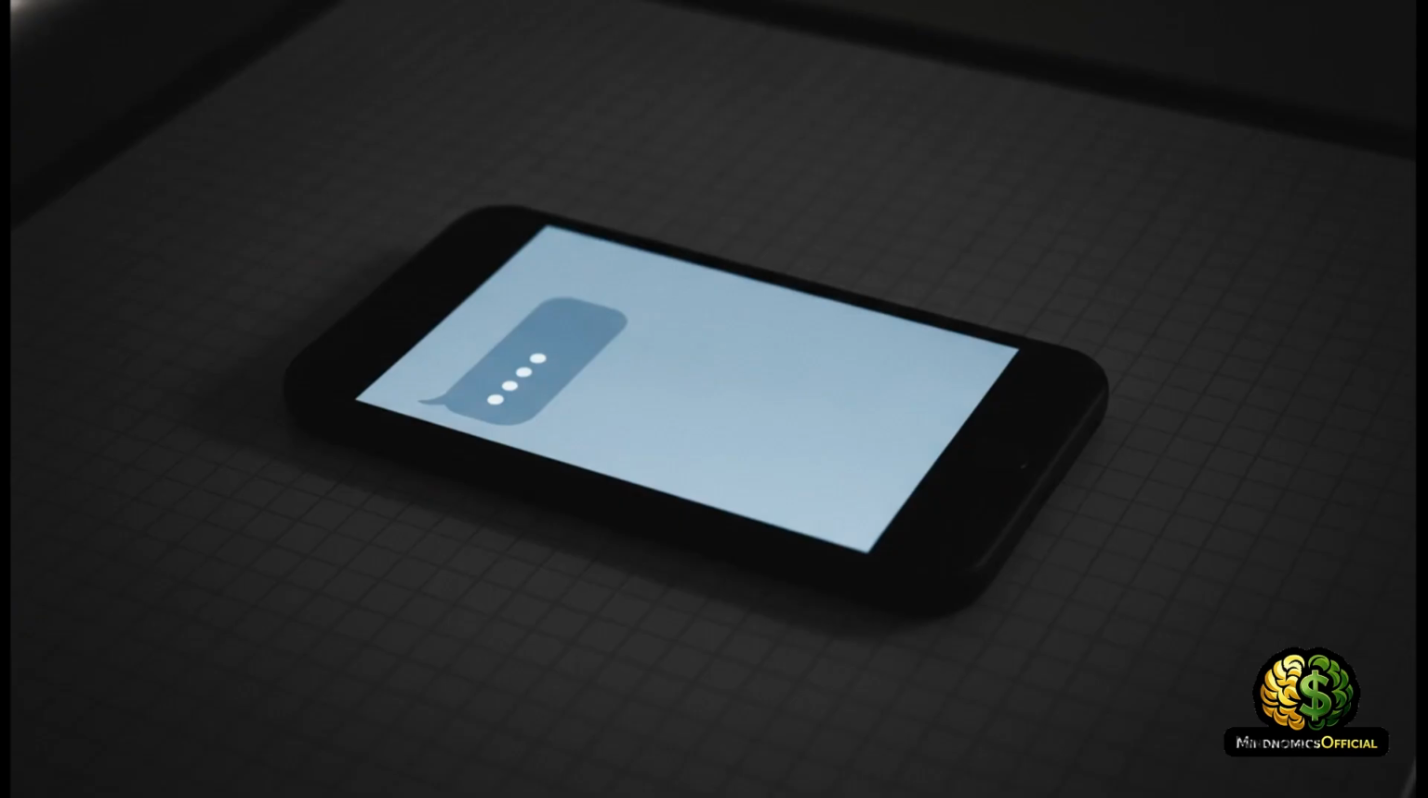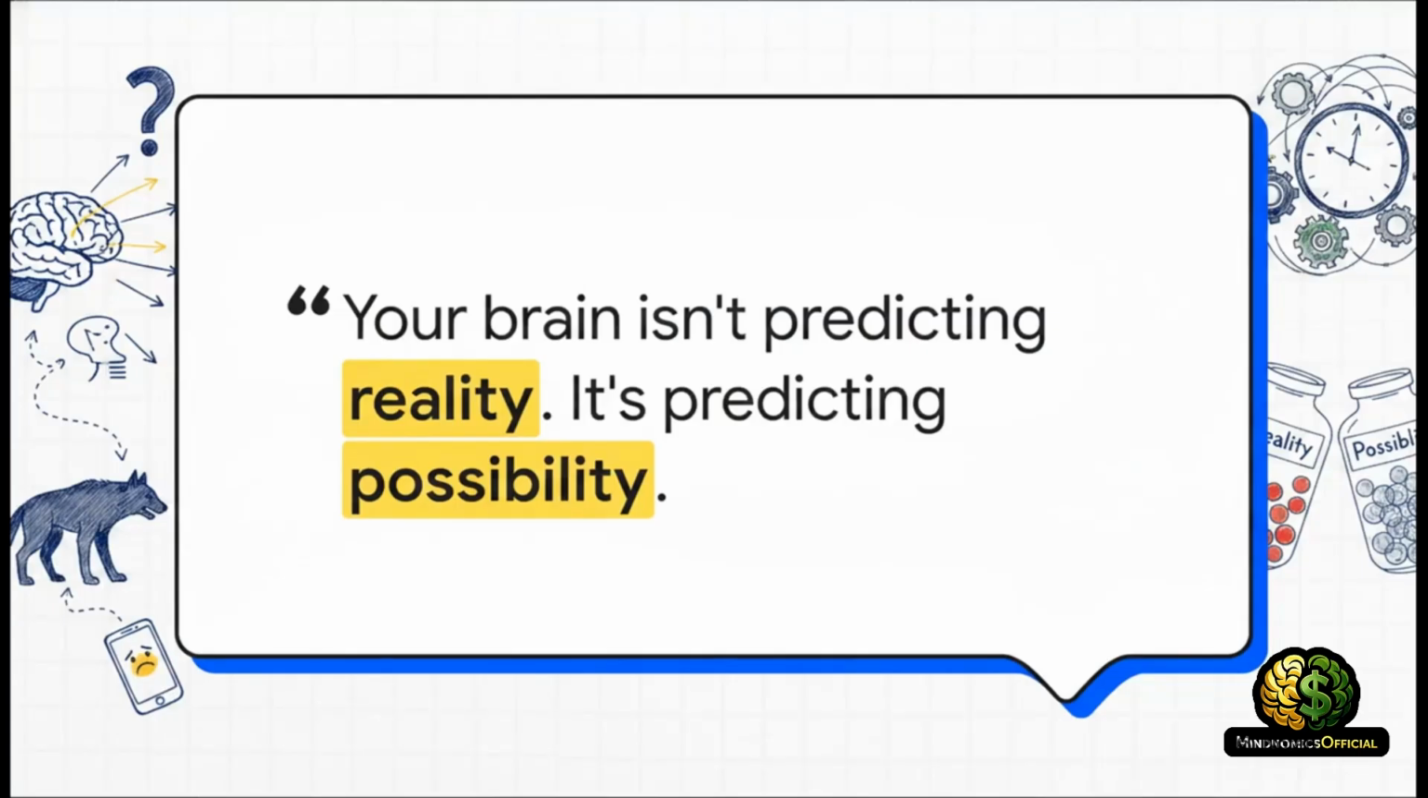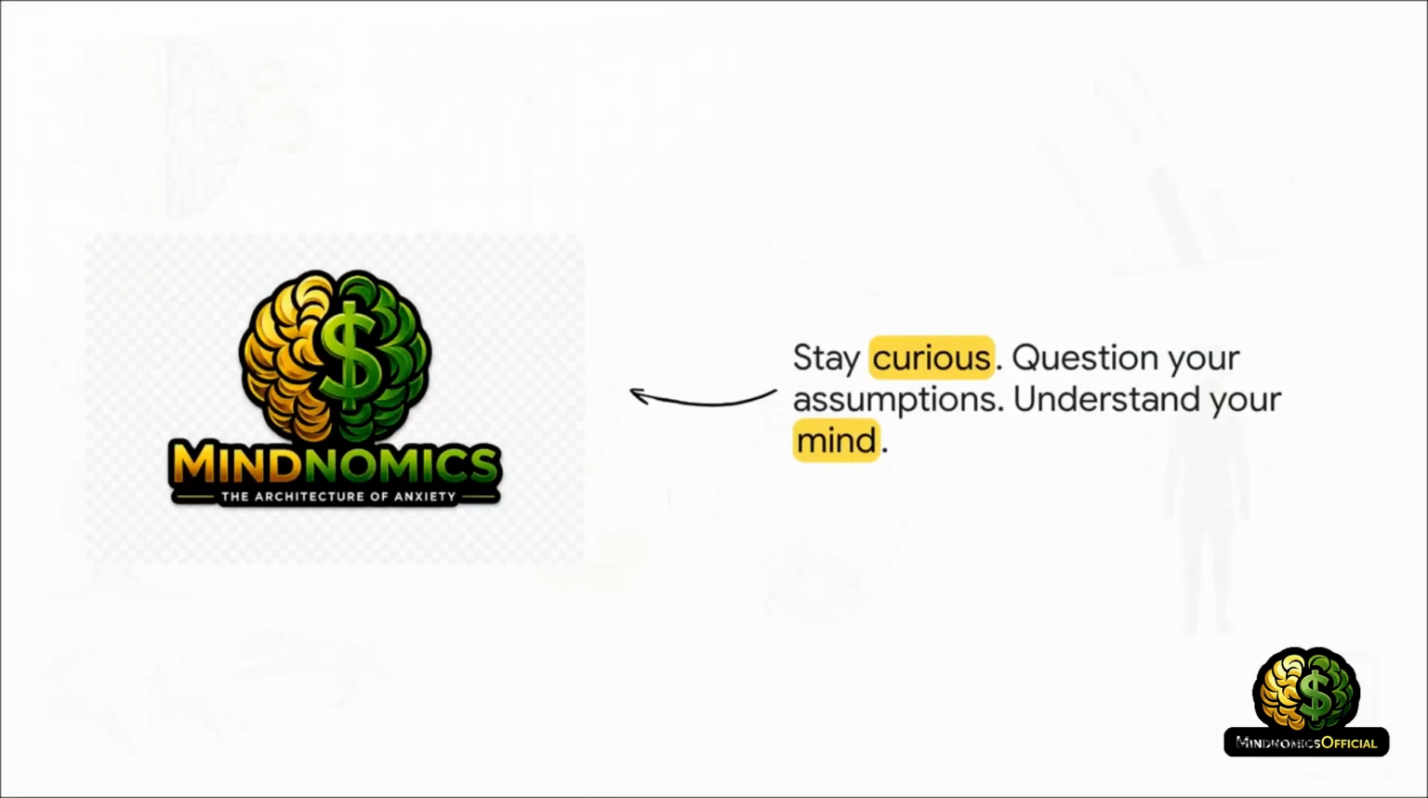Which brings this whole explainer full circle. The next time those three little dots appear on your phone and then just disappear into silence, I want you to remember this truth. Your brain isn't predicting reality, it's predicting possibility, and those are not the same thing. The anxiety you're feeling is just an ancient prediction engine working overtime in a modern world. Understanding how your own mind works is literally the very first step toward changing your life.